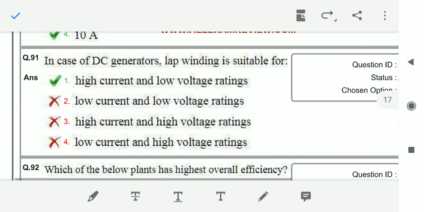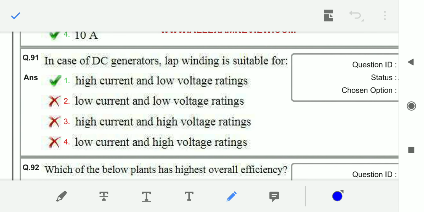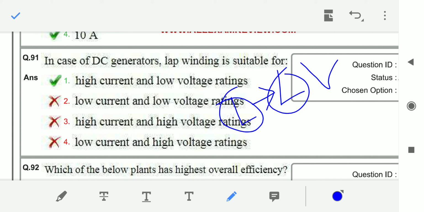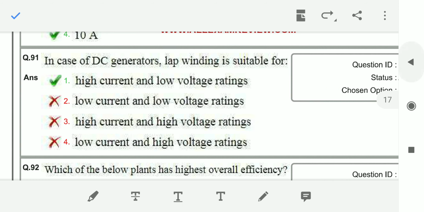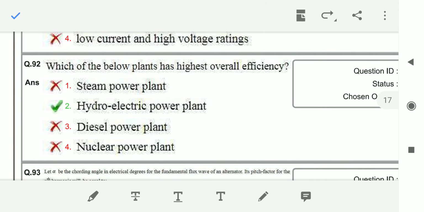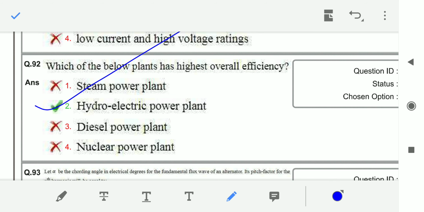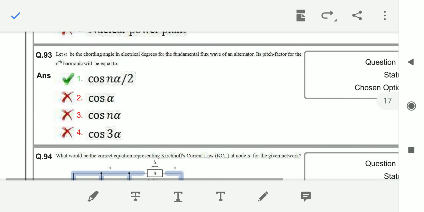Next, in case of DC generators, lap winding is suitable for LV. Remember like this: LV and high currents. So option 1 is right. And coming to question number 92, which of the below plants has the highest overall efficiency? Definitely it is the hydropower plant.